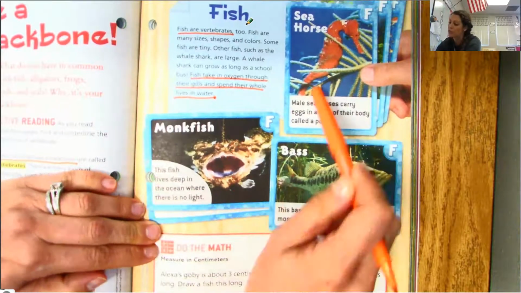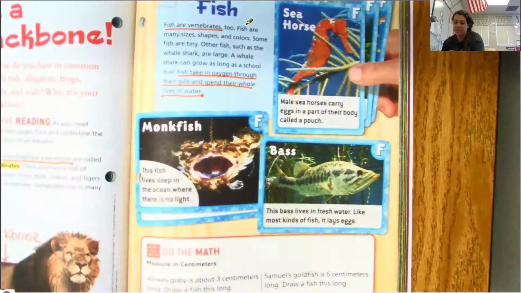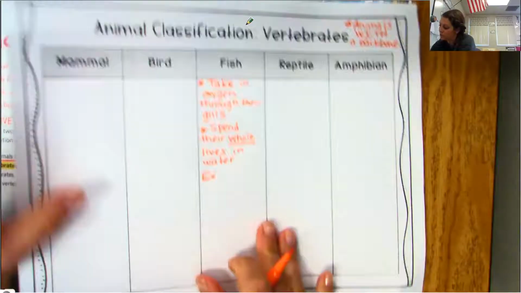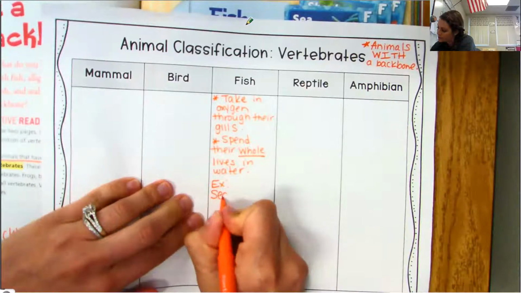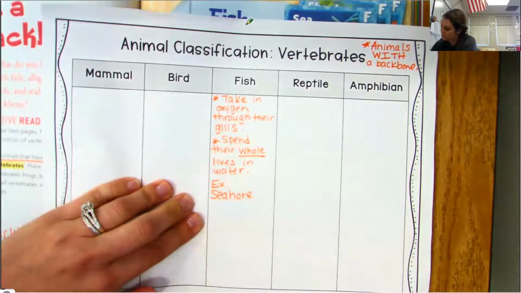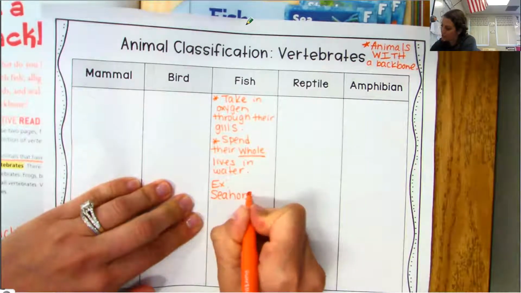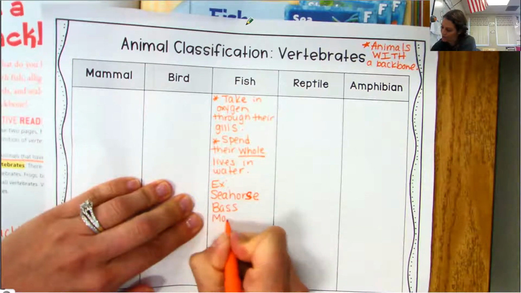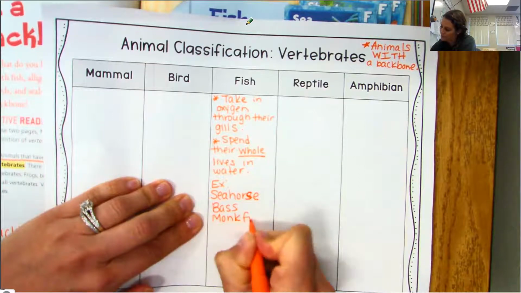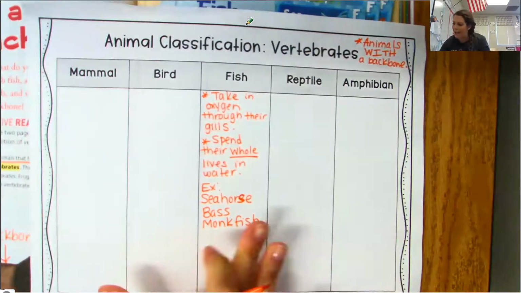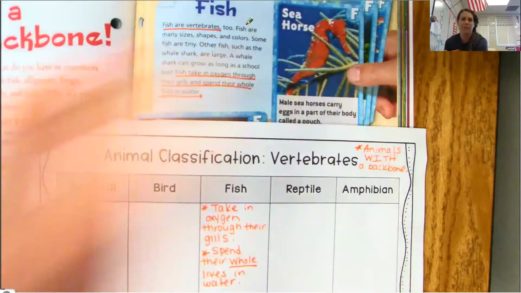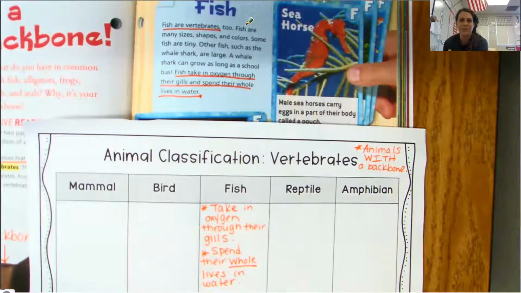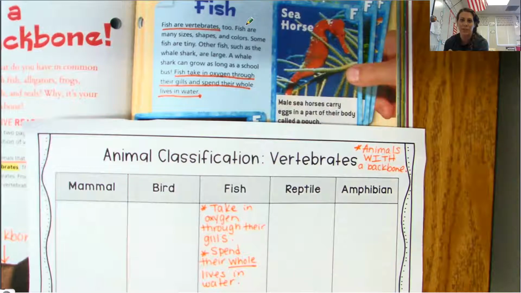So we've gotten 3 examples here. Let's go ahead and add those. So we've got a seahorse. Seahorse, sorry. We've got a bass. We've got a monkfish. What else could we add from that first paragraph? What's something else? Go ahead and see if you can underline one of the other examples of a fish.